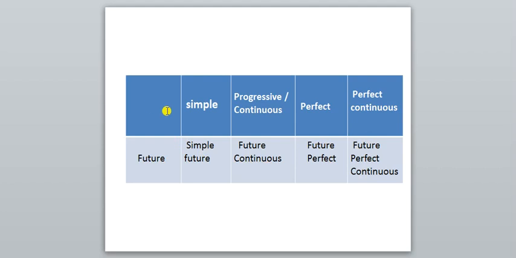I think that now there is no need to explain the chart every time. You people know it very well. These all are the simple, progressive or continuous. You can say future continuous also, you can say future progressive also. Then perfect, and fourth one perfect continuous. These all are the aspects, and here the time is shown and the tense is shown. So these are the four subtypes of the future tense.